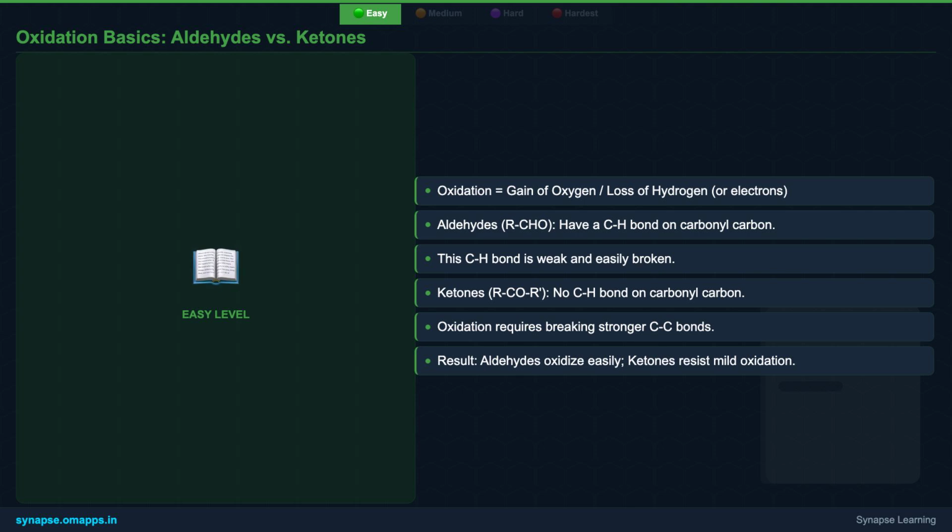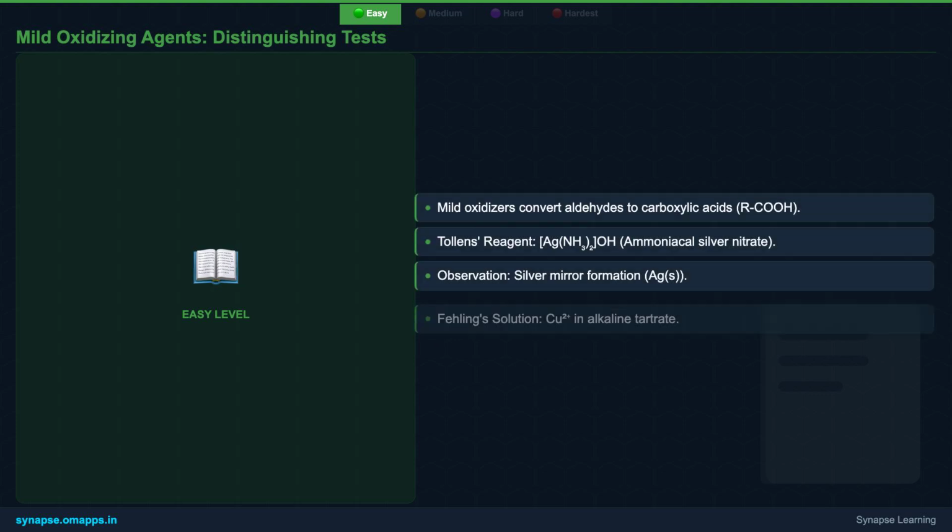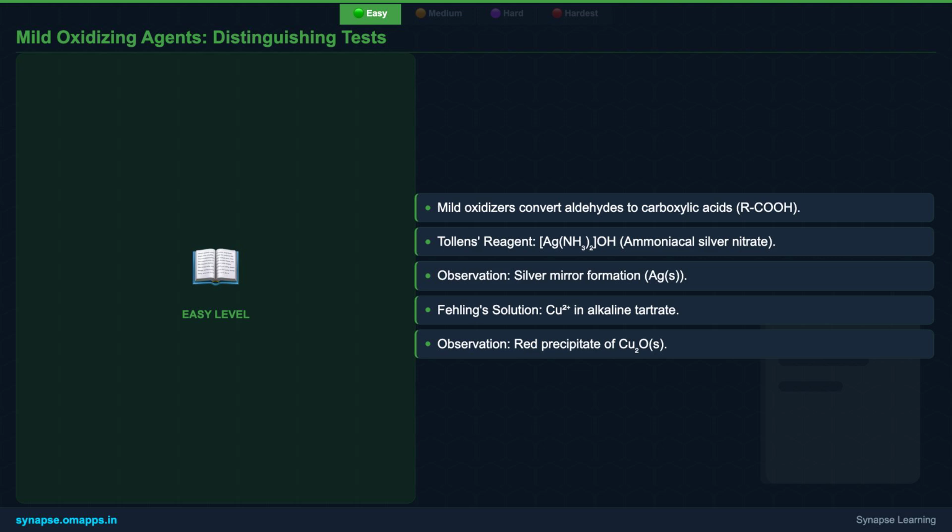Aldehydes, with their unique C-H bond on the carbonyl carbon, are much easier to oxidize. This bond is relatively weak and can be readily broken. Ketones, on the other hand, have two carbon groups attached to the carbonyl, meaning no such C-H bond. This makes them significantly more resistant to oxidation under mild conditions, requiring a stronger force to break a C-C bond. Because of this difference, we use mild oxidizing agents to specifically target and test for aldehydes.